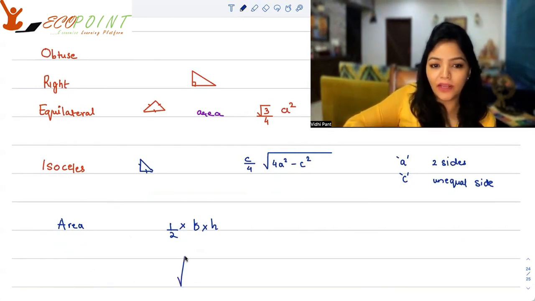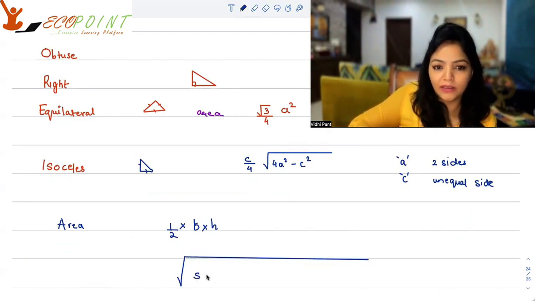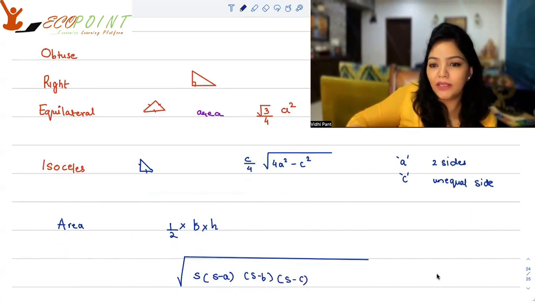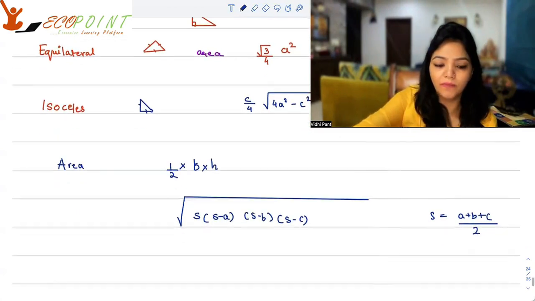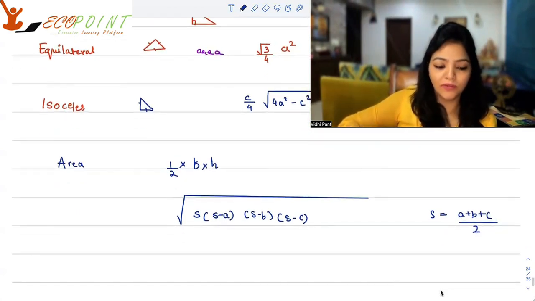And area of a triangle turns out to be the square root of S into S minus A, S minus B, S minus C, where S is A plus B plus C, where A, B, C are representing the lengths of the sides, upon 2, okay? And that's your Heron's formula.